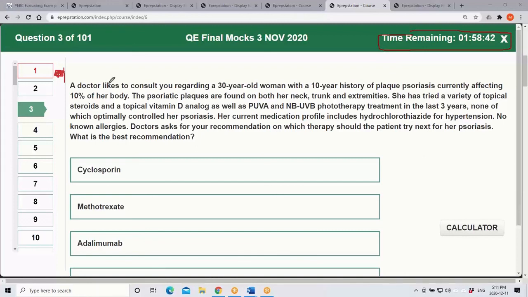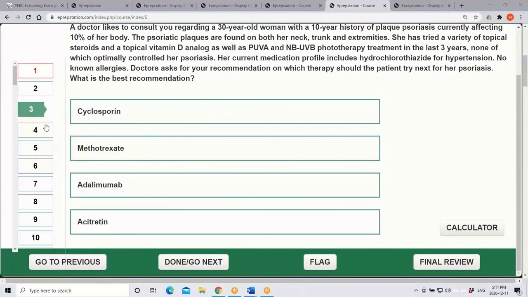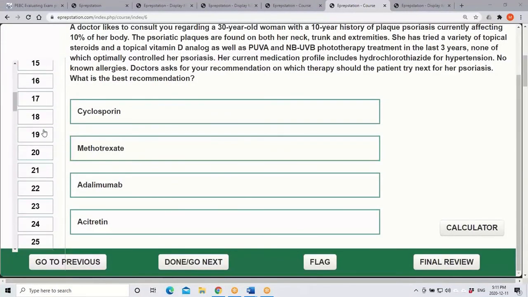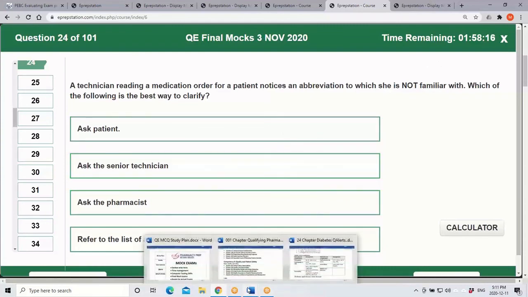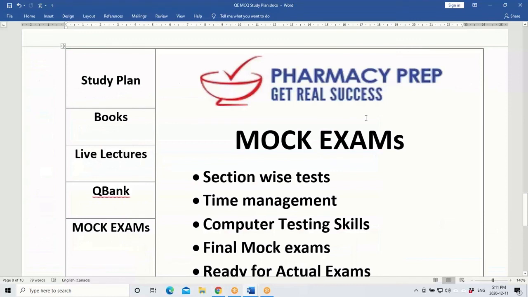Since it is not submitted, before your time is over you can come back to those questions and submit them. Unless you submit, the question is not considered done. Therefore, you have to make sure that all the questions you marked with a flag, you come back to and submit the answers within the time. This program is developed exactly like an actual exam, so we call them mock exams or simulated exams.